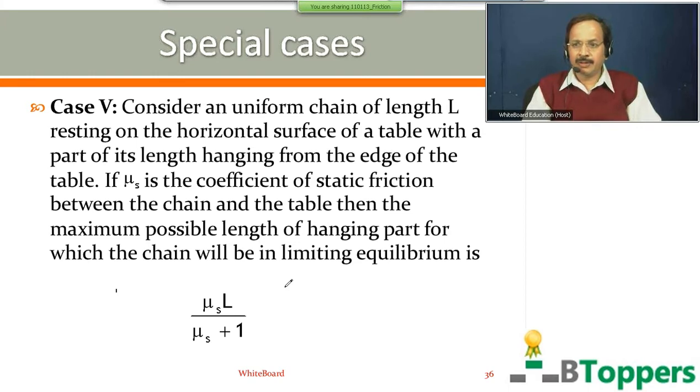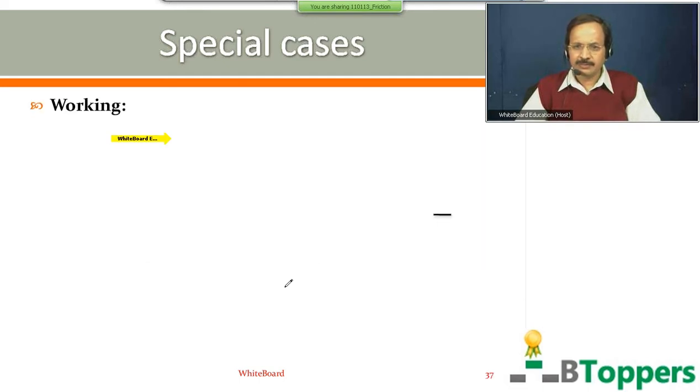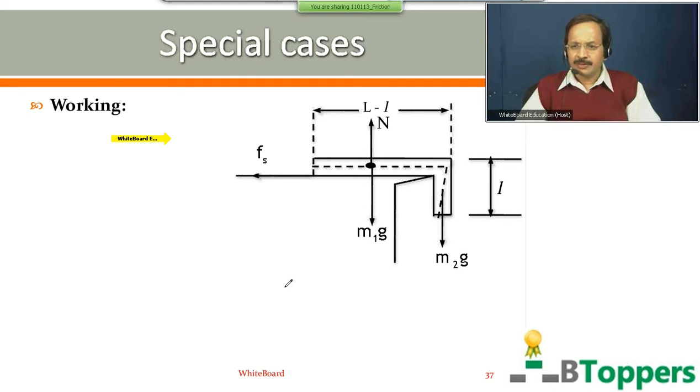In case you need more time to copy the conclusion, you can take a pause and take your own time. I'm going to show the working for this conclusion. The figure shows the uniform chain resting on the horizontal surface of the table. Small l is the length of the hanging part of the chain. Capital L is the total length of the chain. So the length of the horizontal part of the chain resting on the horizontal surface of the table, you can write as capital L minus small l.